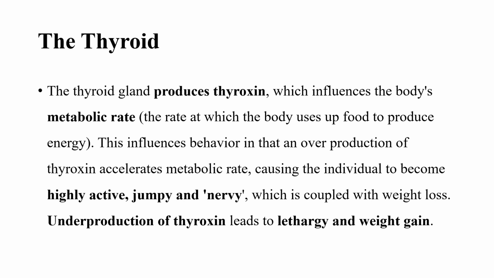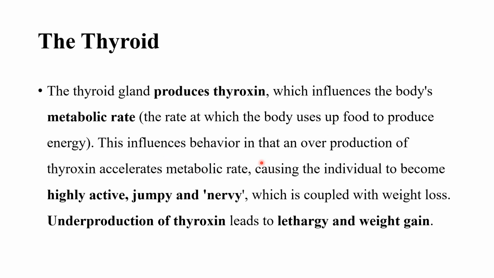Then comes thyroid. So thyroid also has a very major role, as we briefly discussed before. The thyroid produces the hormone thyroxine, and its influence is basically on the metabolic rate. So what is metabolic rate? The rate at which the body uses the food to produce energy. If the metabolic rate is very high, our body is able to metabolize the food or use up the food to produce energy very fast. And if it is less, the rate at which the body uses the food to get energy is also less.